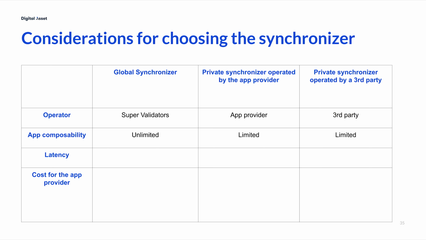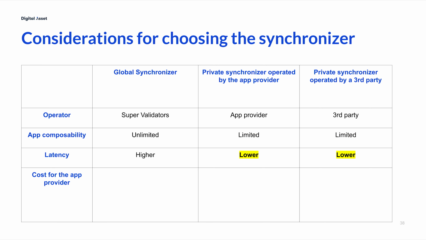The next consideration is app composability. It's easier to compose apps on the global synchronizer because it's global, trustworthy, and public. When multiple apps compose workflows on the global synchronizer, the stakeholder Canton participant nodes have only one synchronizer to connect to, as opposed to having to connect to multiple private synchronizers. With private synchronizers, app composability is limited by each synchronizer operator, who needs to allow stakeholder participant nodes to connect to the synchronizer. On the global synchronizer, apps can be composed freely without restrictions.